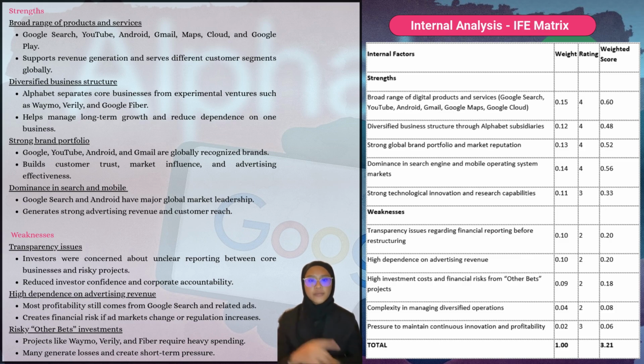Looking at the strengths, one major strength is Alphabet's broad range of digital products and services, including Google Search, YouTube, Android, Gmail, and Google Cloud. This extensive ecosystem allows the company to serve different customer segments worldwide while generating revenue from multiple sources.